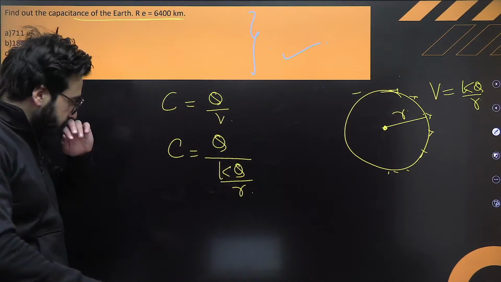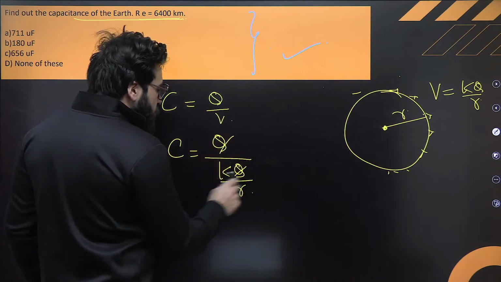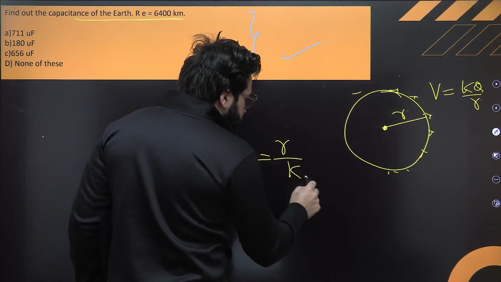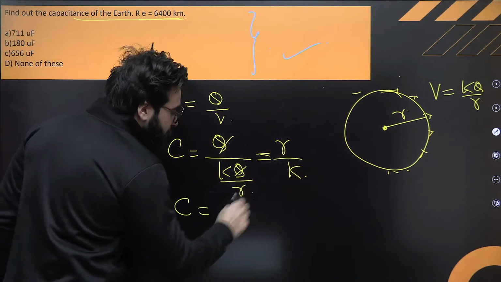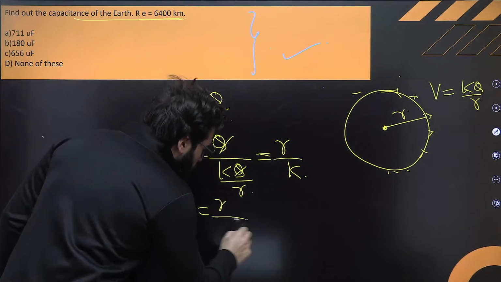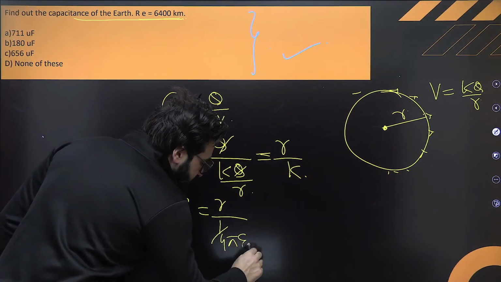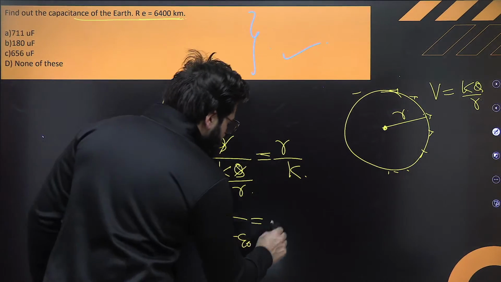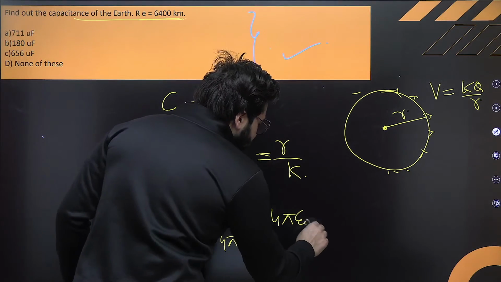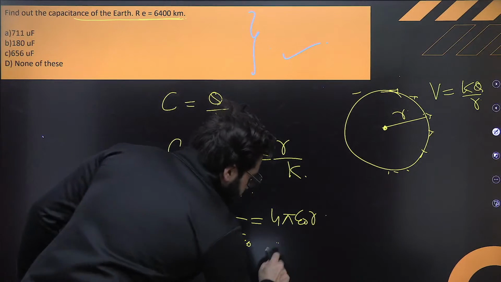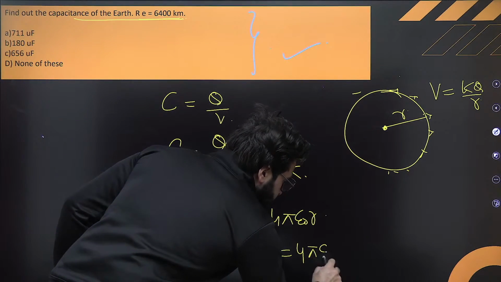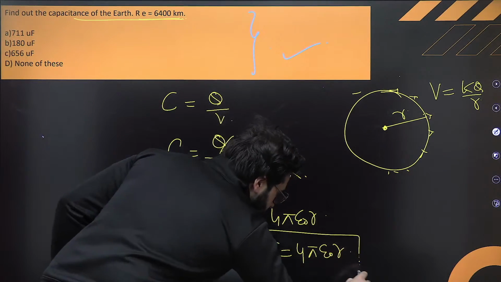Okay, everybody. So it will be nothing but R by K. What is K? 4 pi epsilon naught. So we say, sir, C is equal to R upon 1 by 4 pi epsilon naught. Take it over there. So this will be 4 pi epsilon naught R. I'll just write it over here. C is 4 pi epsilon naught R. So this is what?